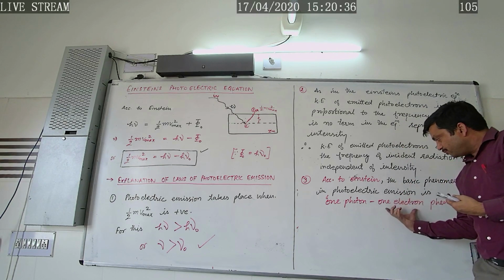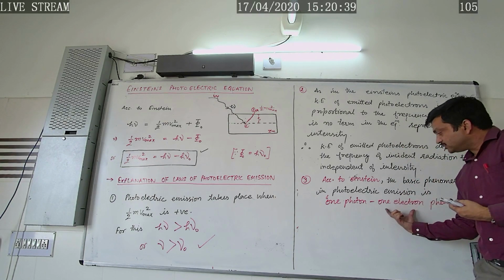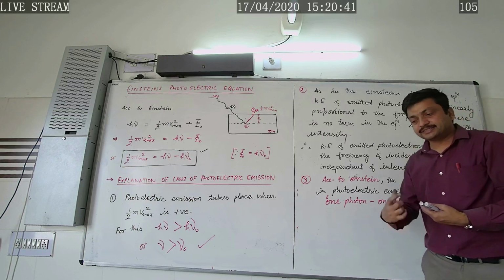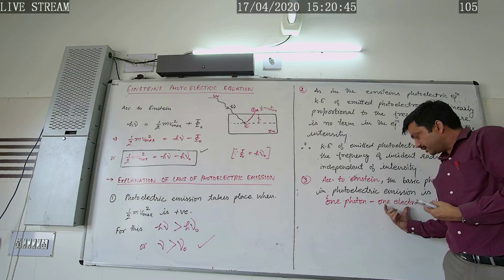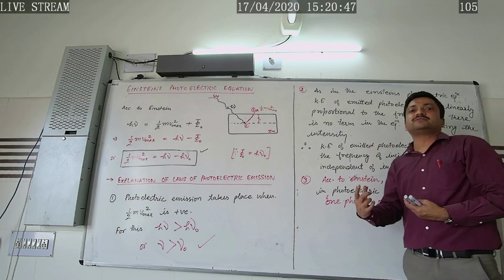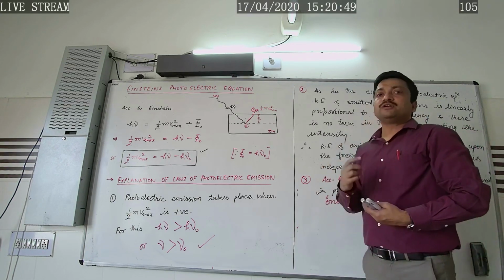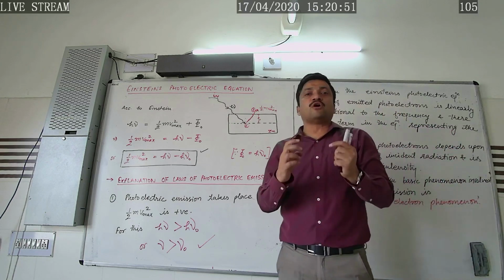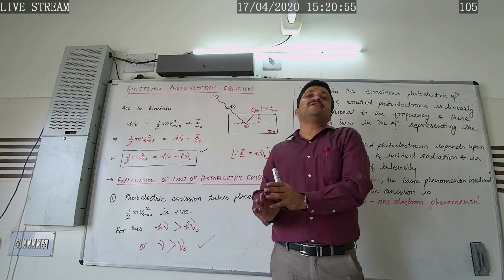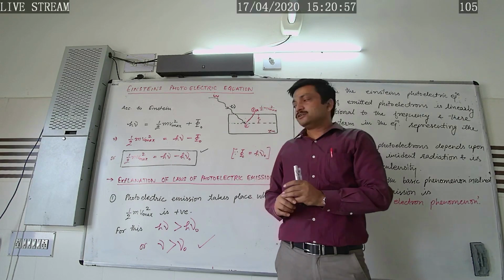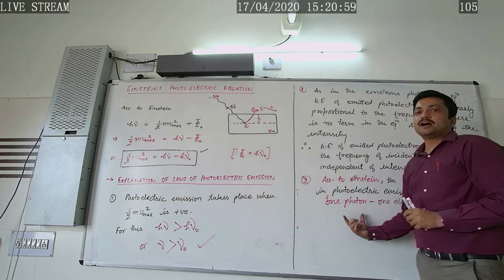So what we conclude from here is that the number of photons and number of electrons ejected from the metal surface are proportional to the intensity of incident radiation and independent of frequency. So in this way, the third law was explained.